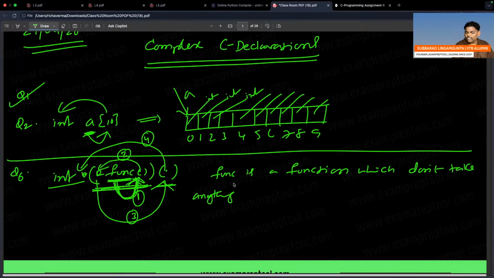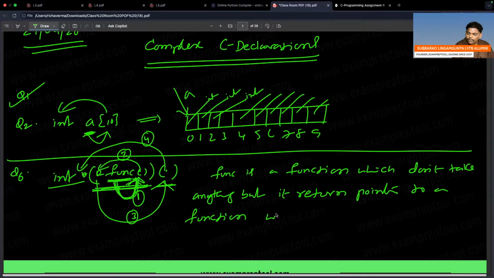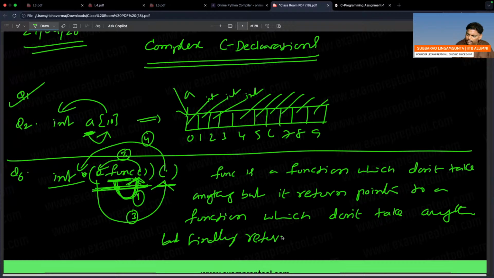Function C is a function which doesn't take anything, but it returns a pointer to a function which doesn't take anything, but finally returns an integer pointer.